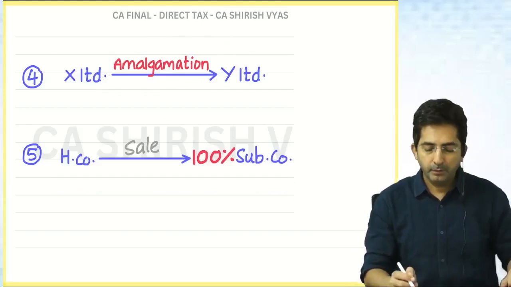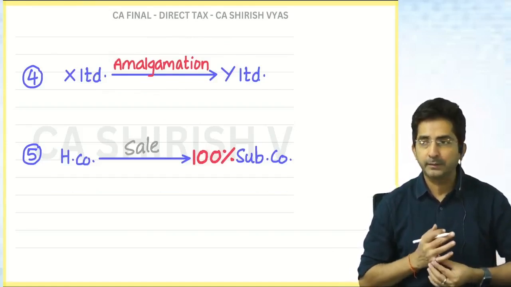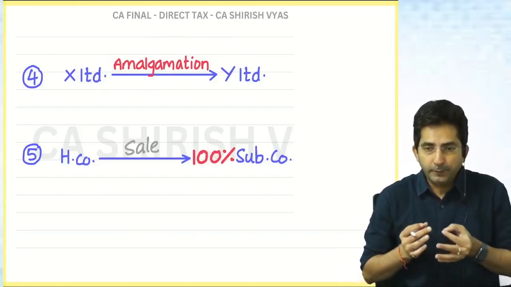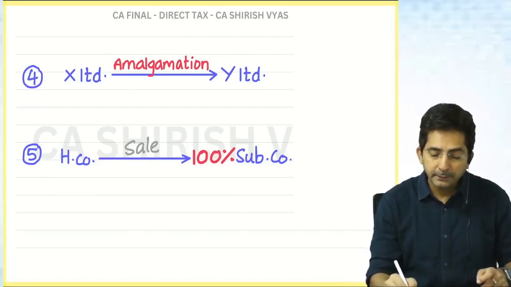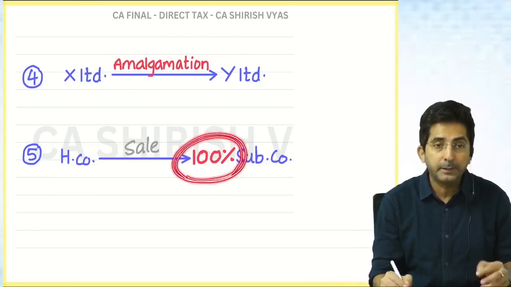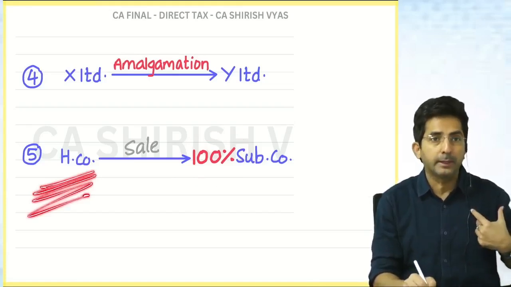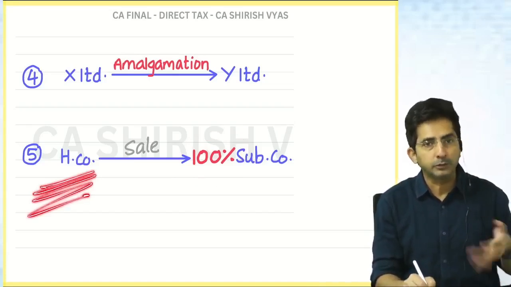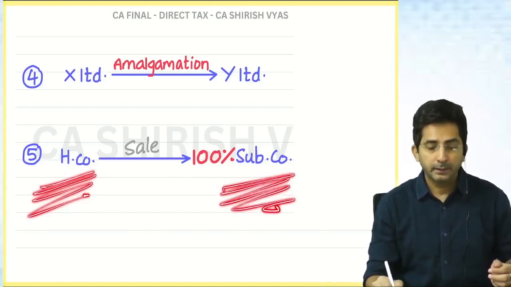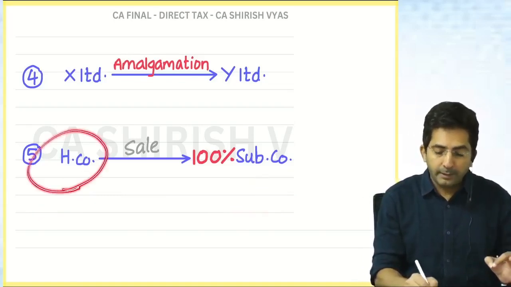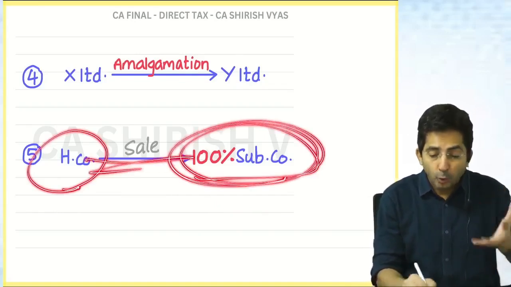Next point, holding subsidiary, you know. When there is a relation of holding and subsidiary, more than 50% shareholding, it becomes subsidiary. Now, imagine there is 100% shareholding relation between the two companies. So 100% means obviously I become the holding company. To become holding, more than 50 is also sufficient. Here it is 100 and the other company is subsidiary. Now, if the holding company sells some property to the subsidiary, it looks like a sale.